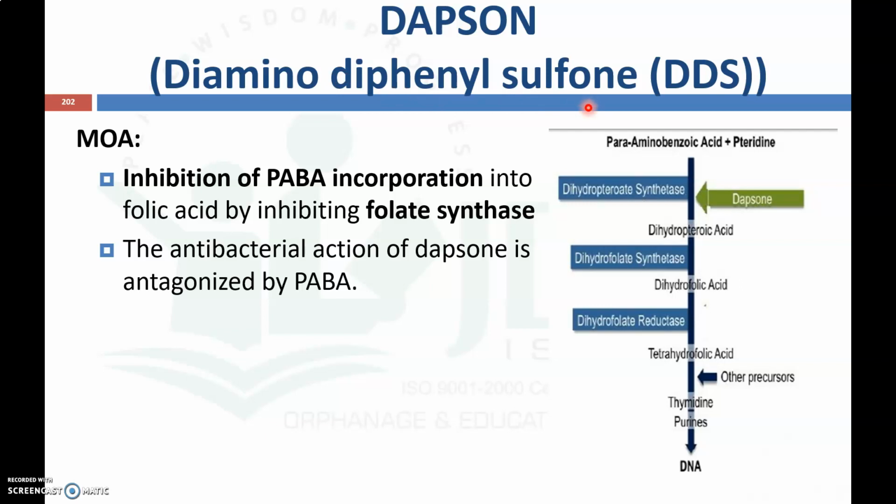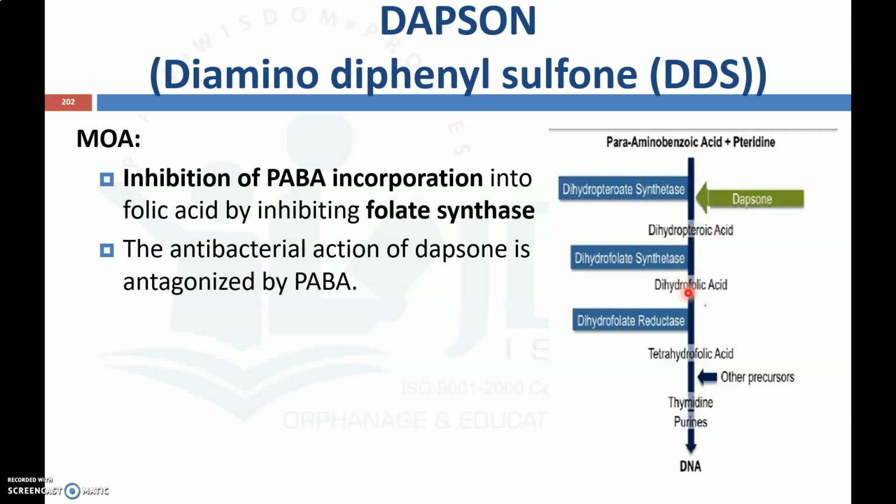What is the mechanism of action of dapsone? Dapsone will inhibit PABA incorporation into folic acid by inhibiting dihydropteroate synthetase. So the antibacterial action of dapsone is by antagonizing PABA. This is the reaction involved in the synthesis of tetrahydrofolic acid. When para-aminobenzoic acid is combined with pteridine by dihydropteroate synthetase, it will form dihydropteroic acid, and this dihydropteroic